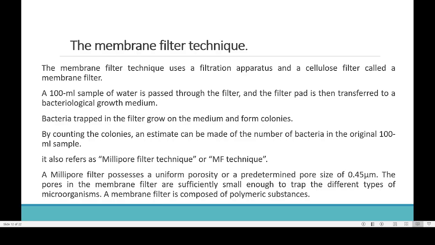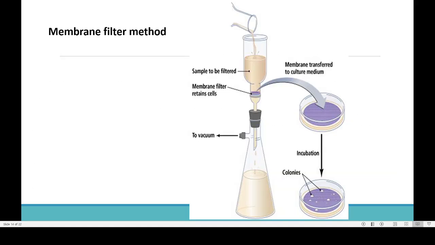The membrane filter technique uses a filtration apparatus and a cellulose filter called a membrane filter. Here you can see the membrane filter method, and this is how the system works. There is a water sample and there is a filter paper, and that filter paper is actually a membrane.